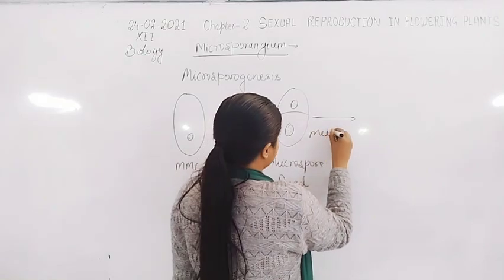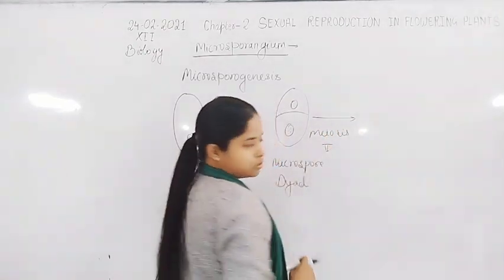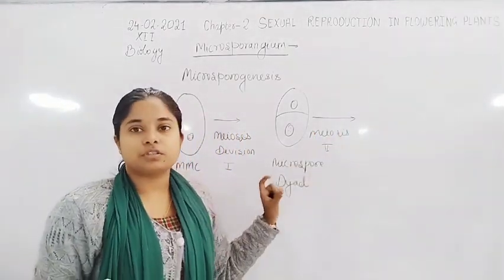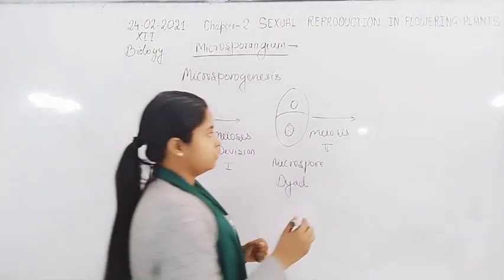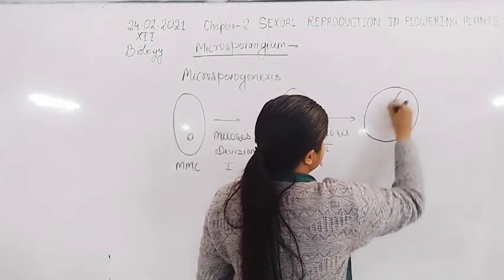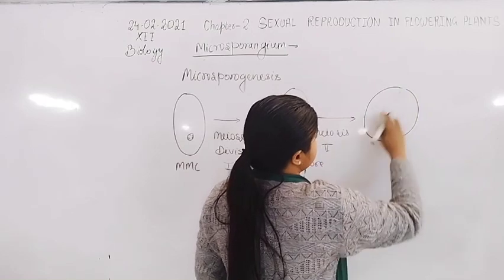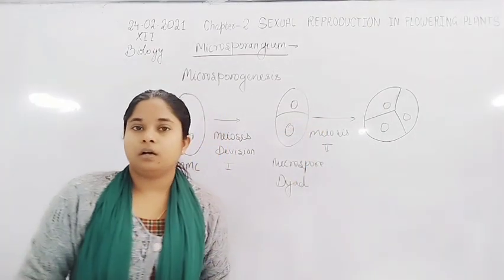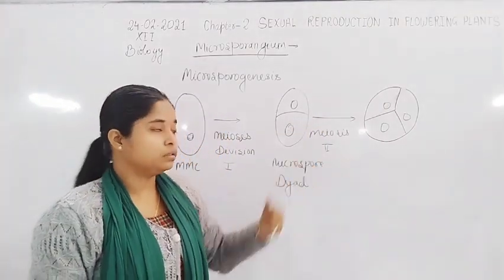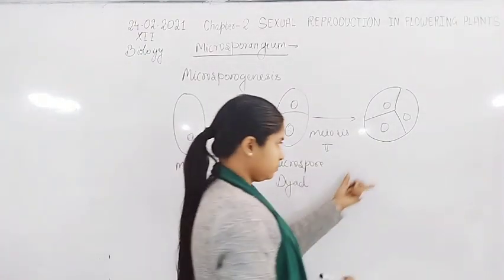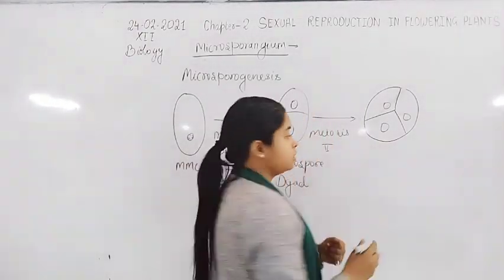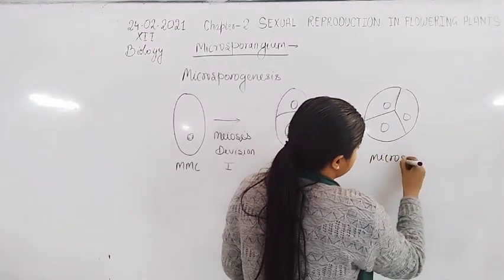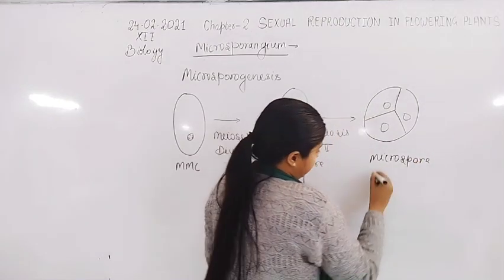Then there is meiosis second. After the meiosis second, from the dyad structure there will be formation of the 4 cluster structure of cells. Now these clusters of cells are known as the microspore tetrad structure. Here is tetrad 1, another here is 3, and the last 4th one is just behind these cells. So this structure is known as the microspore tetrad.